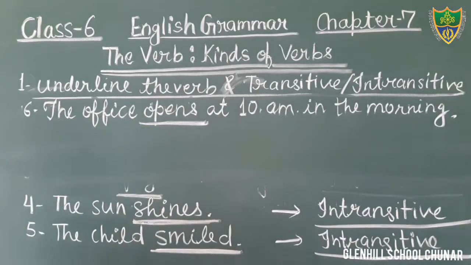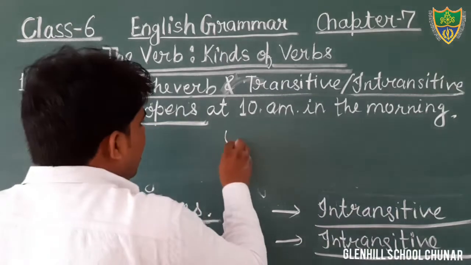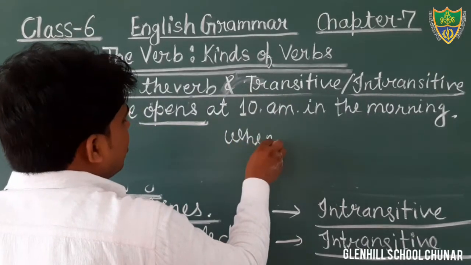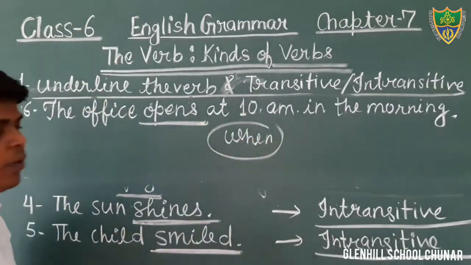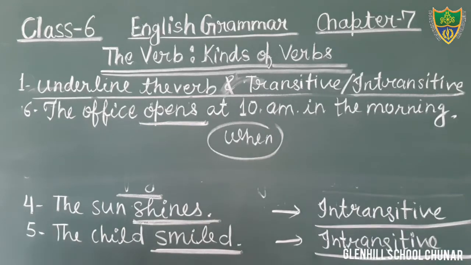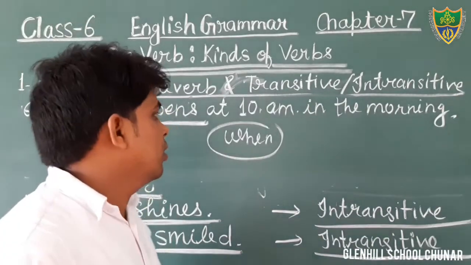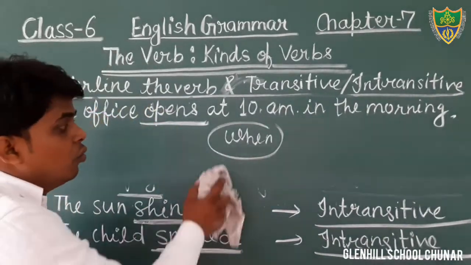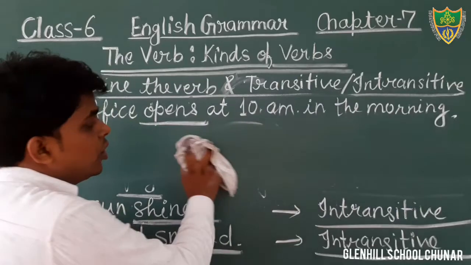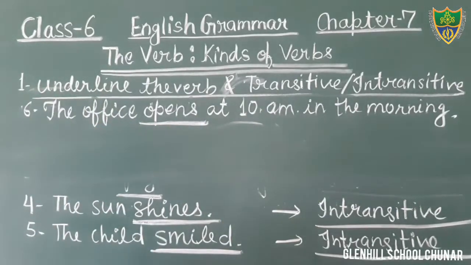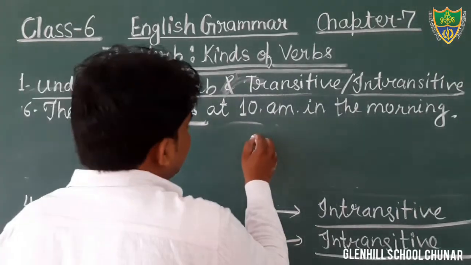Now, it gives the answer to the question when. When does the office open? But we have to get the answer with the questions what and whom. Therefore, we are not getting an object here. Therefore, that is an intransitive verb. Okay, students?